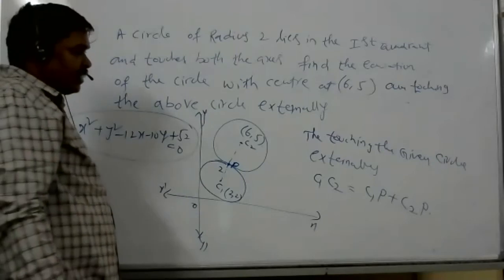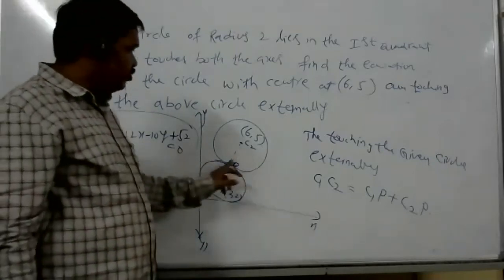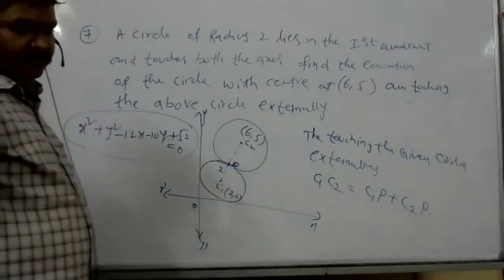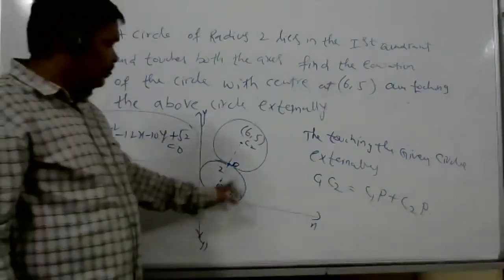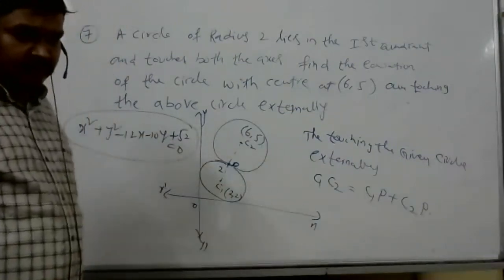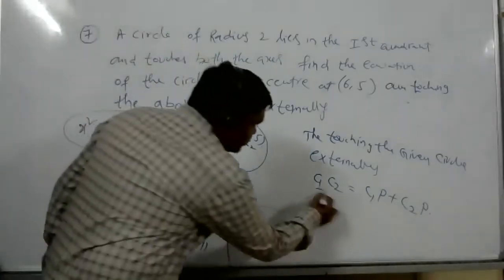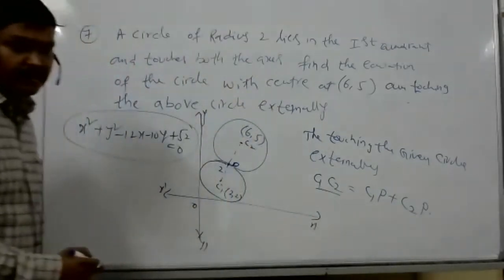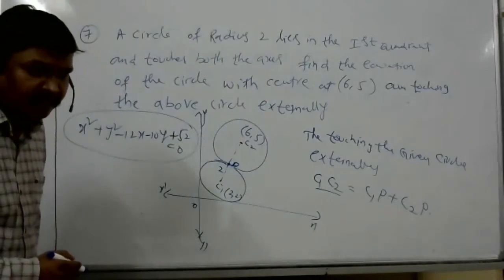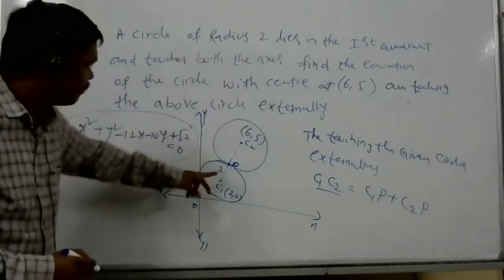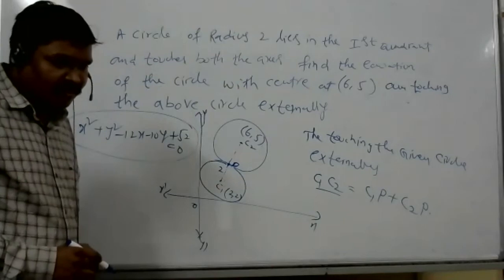For touching the given circle externally, C1C2 is equal to C1P plus C2P. Sir, could you do this sum? Can we find R using the section formula?